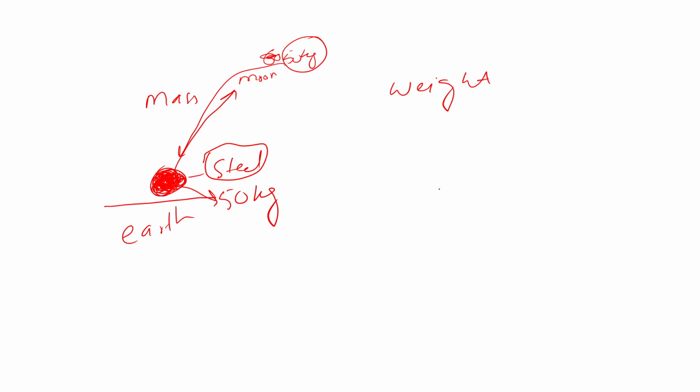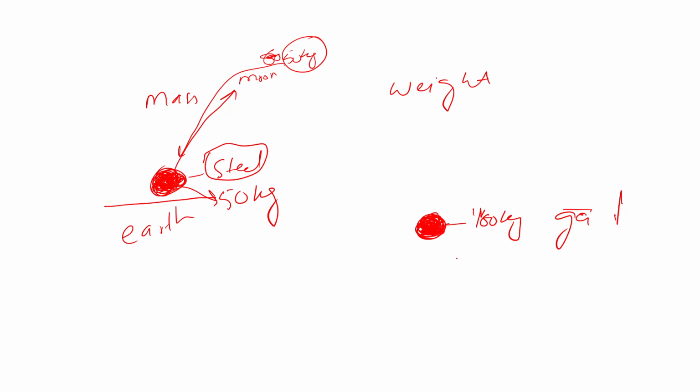Now take another ball whose weight is, for example, 100 Newton. There is some gravitational pull, gravitational acceleration, you already know about this.